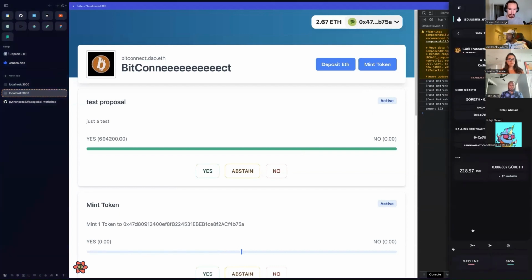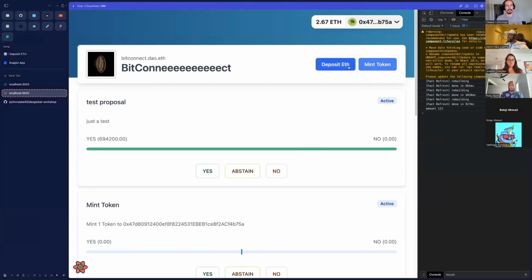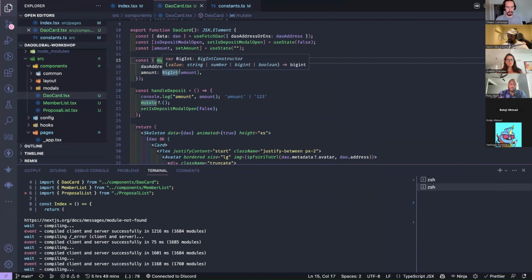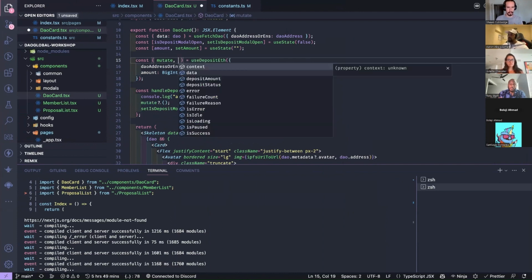And I'm getting this, I'm using Frame, sign this transaction. But again, okay, so it worked, but this is not great, right? I can keep clicking this button, the button's not disabled, and you have no information or status that something has happened, whether it's an error or it succeeded. It's not a great experience, right? But we do provide a lot of helpful things. You don't just get this mutate, you get a whole bunch of other things as well, right?